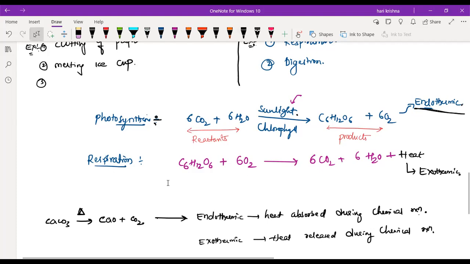Yes, sir. It's exothermic. Now, can you tell me one example for the exothermic apart from respiration? Sir, whitewashing. Sodium plus water, heat is released. Very good. If you keep the sodium in the water, it will undergo an explosion, right? That is exothermic. Now you can tell me the basic examples.